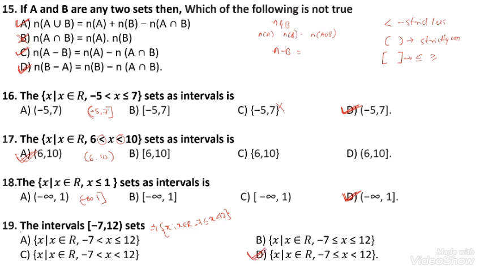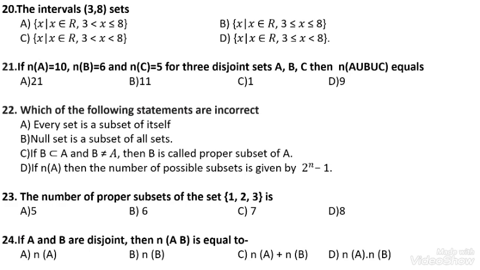Okay. Next, question number 20. The intervals 3, 8. Here the interval is an open interval. The open interval means both show the less than, that is the strict condition. Here, both are not less than or equal to. Both contain the strict condition. According to the intervals, both are strict conditions. The option number C is correct.